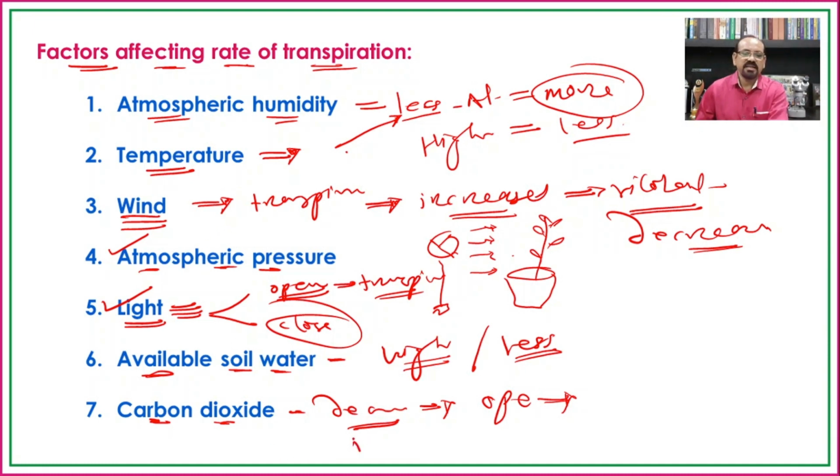But when there is an increase in the concentration of carbon dioxide during the night, the stomata get closed, and hence there will not be transpiration. So if there is less concentration of carbon dioxide, there will be more transpiration, and if there is an increase in the concentration, there will be no transpiration.